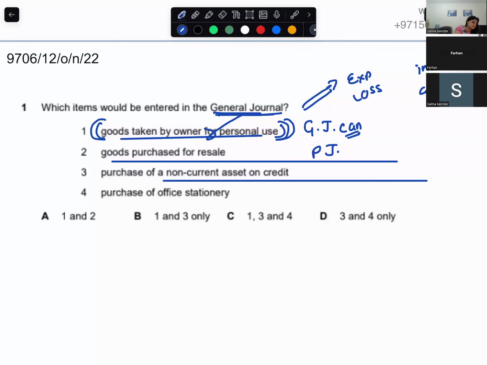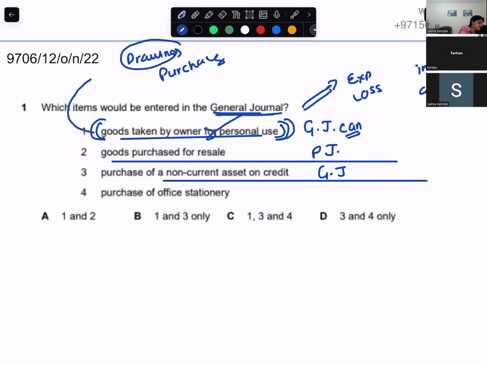Purchase of a non-current asset on credit. So this may come in the general journal, because you're buying it on credit. But when the goods are taken for personal use, the entry is drawings debit, purchases credit, right?